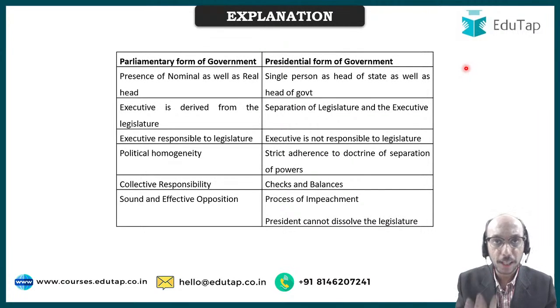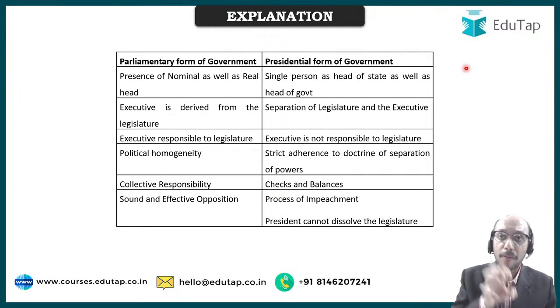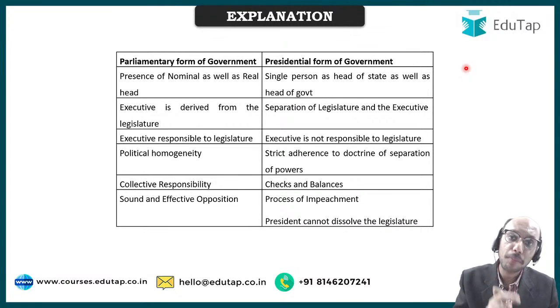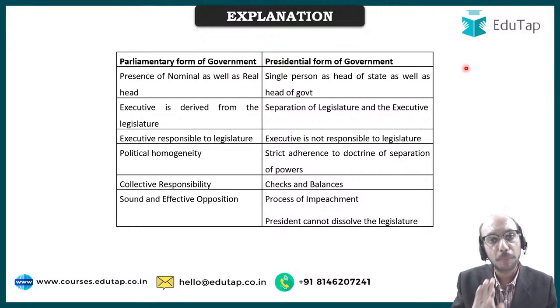But mota moti baat is that there is a strict separation between legislature and executive in presidential form of government, where members of executive are not members of legislature. On the other hand, in parliamentary form of government, members of executive are derived from the legislature itself. So you have to be a member of Lok Sabha / Rajya Sabha, right? And then you can be made a part of the executive. That means that you can be made a minister.